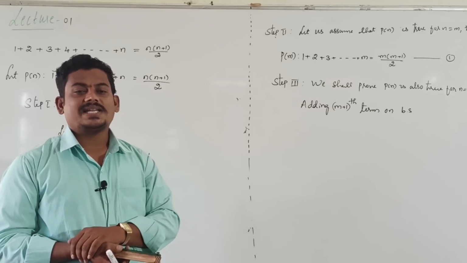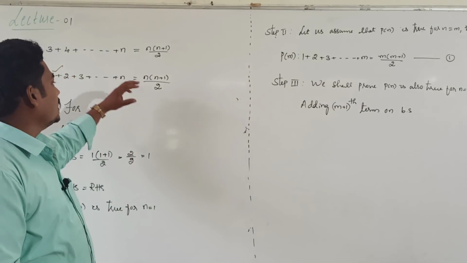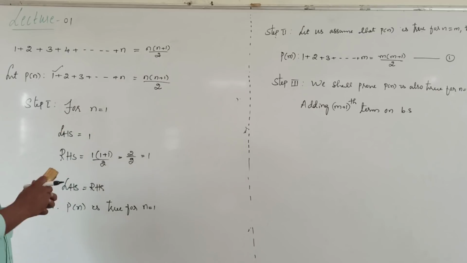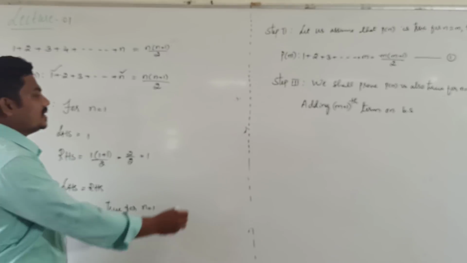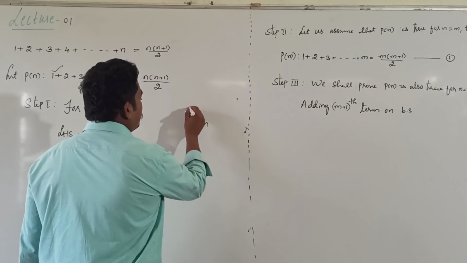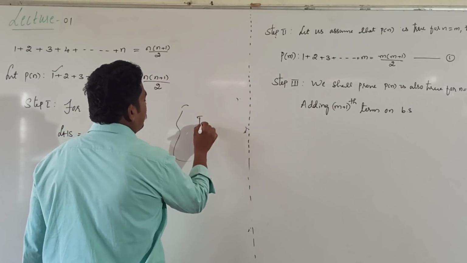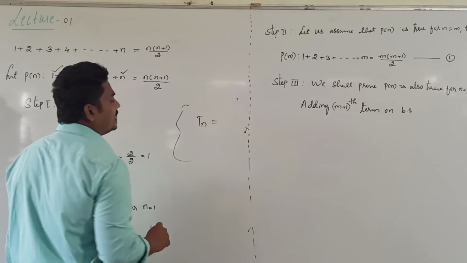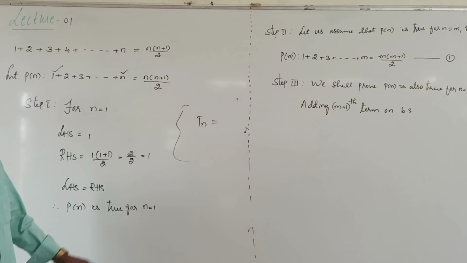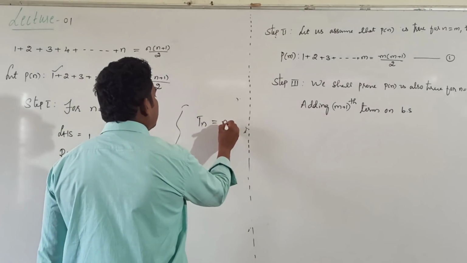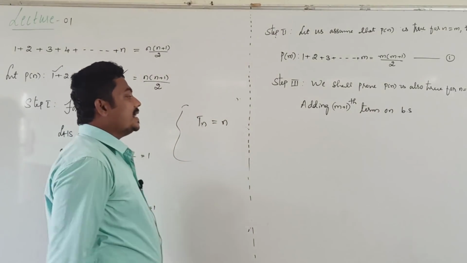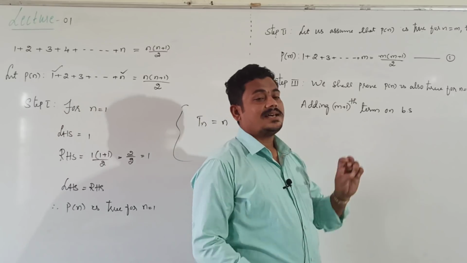Before that, tell me what is the nth term? The term in the nth position. Take it as rough work. What is Tn? Tn means the term in the nth position. In this problem, the nth term is n. But we need to add the m plus 1th term on both the sides.